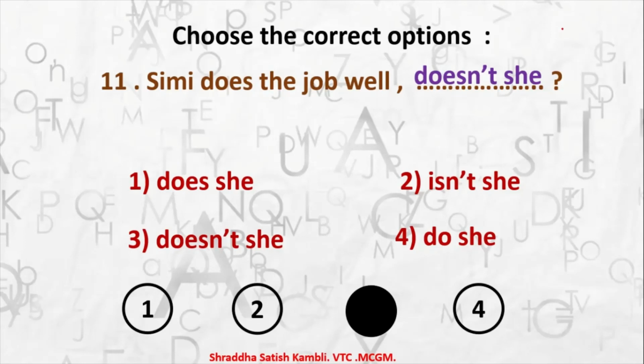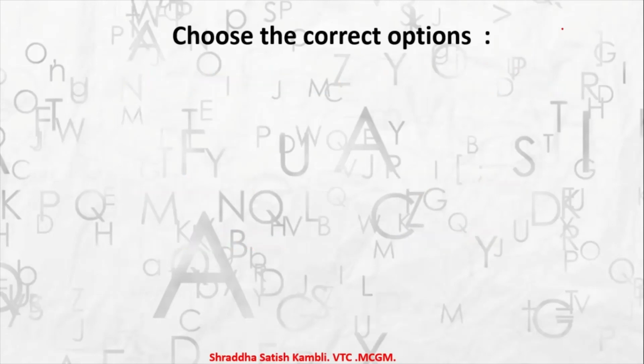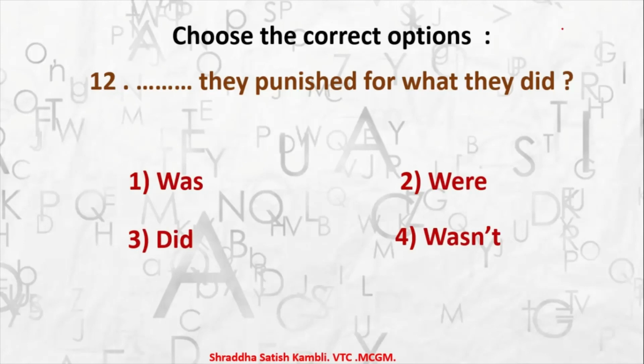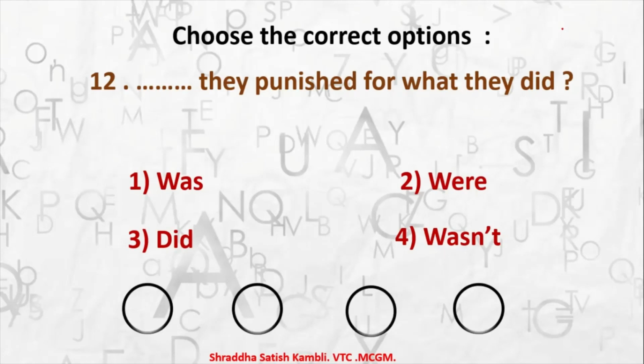Alright children, now we come to the last example for today, where we see the 12th question, you can say option or example. Dash they punished for what they did. So is it was they punished for what they did? Were they punished for what they did? Did they punished for what they did? Or wasn't they punished for what they did? So what will you write? Was, were, did or wasn't? Which one will be the correct one? It will be option number 2.